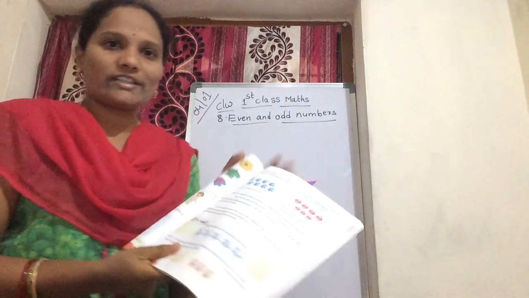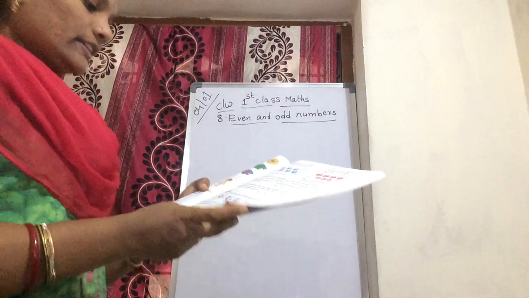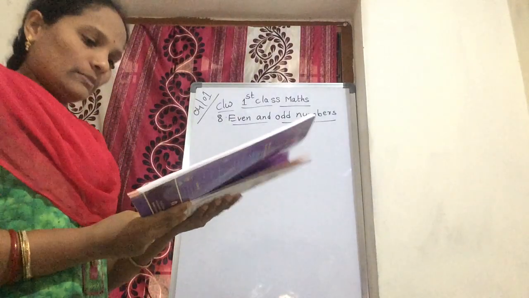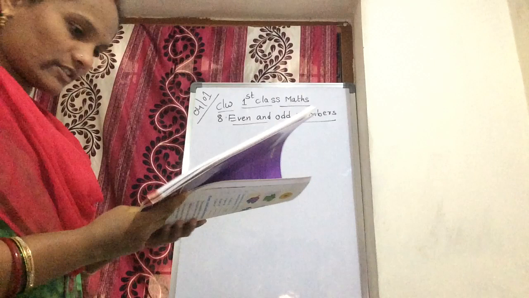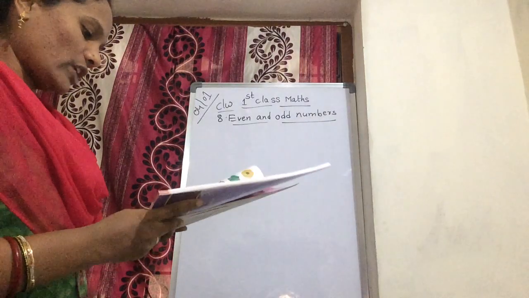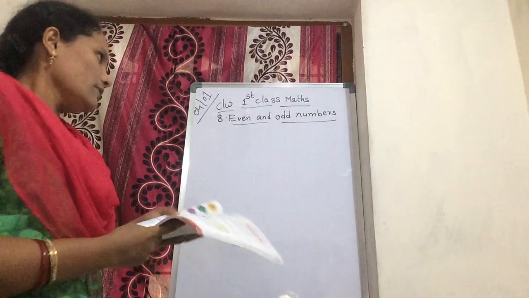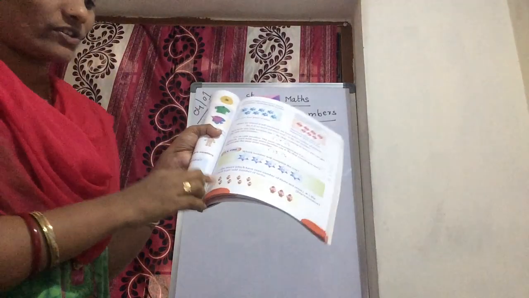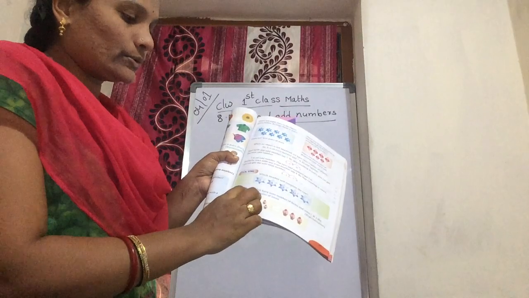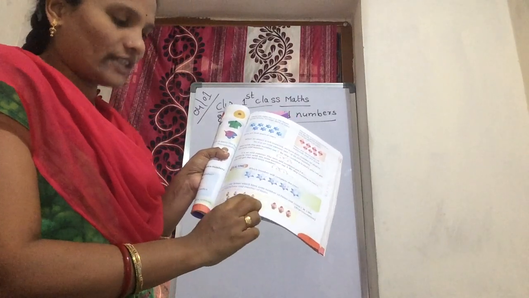Now look at your textbook, Amma. This is to do in your textbook. Tick the boxes which have even number of items and cross the boxes which have odd number of items. Now here, count the children first. In the first box, how many ice creams are there? 1, 2, 3, 4, 5, 6, 7, 8.